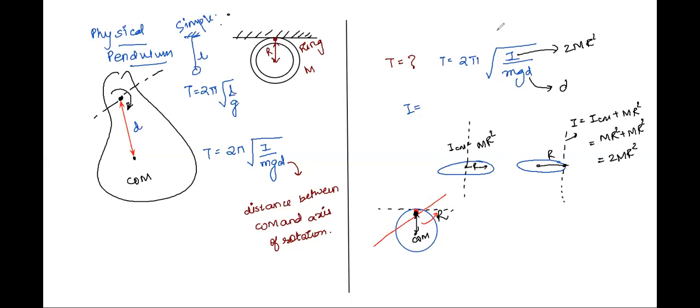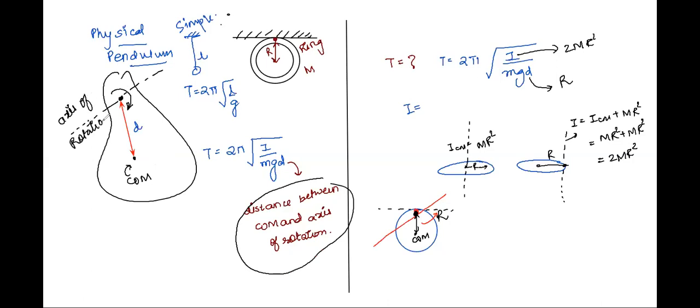Some students actually mistake this for diameter and they write 2R here. So please do not rote learn the formula. Just understand its meaning. It's very important to understand that d is the distance between the center of mass of the body and the axis of rotation. So this is the center of mass of the body, while this one is the axis of rotation.